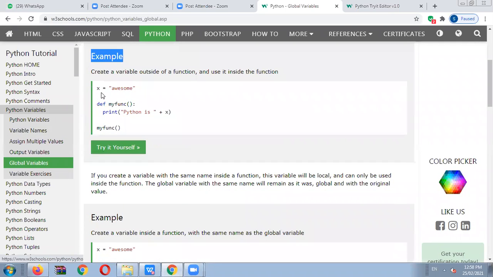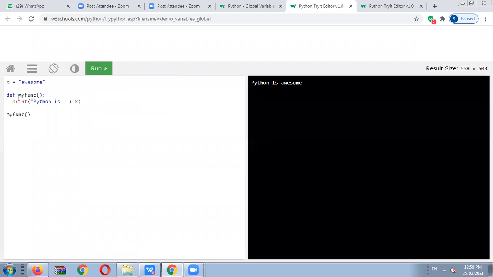Okay, so here is one example, that is x is equal to awesome. We have to declare it outside the function. We have to write def myfunc, one user defined function we have to take here. Okay, print Python is plus x we have to write here. So here is a combination between the Python is word and the awesome word which is declared outside the function. Okay, so whether that will be printed or not, we have to check with the help of this code. Okay, so we will check it. Okay, so this is just like that.